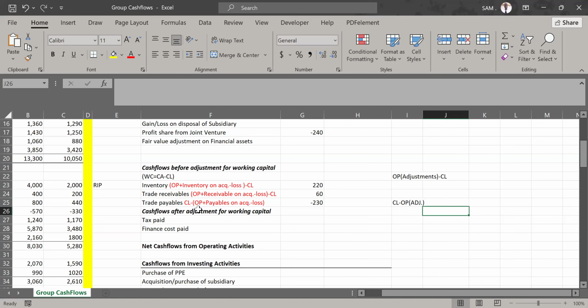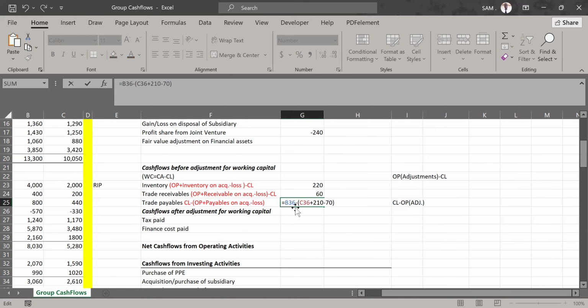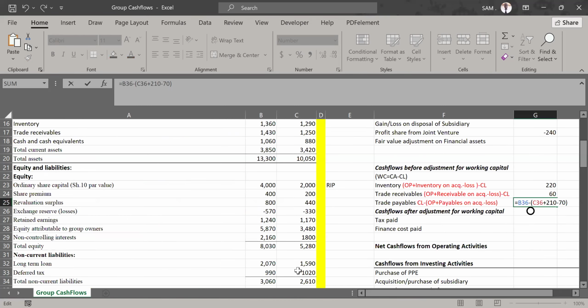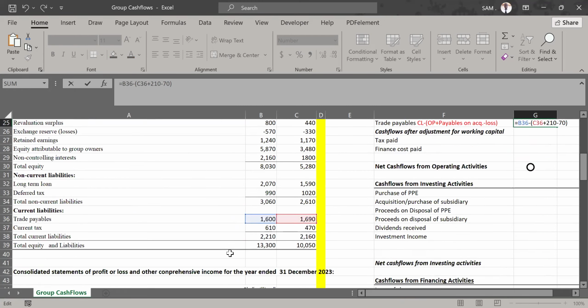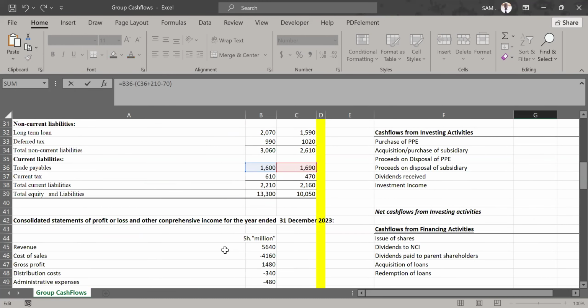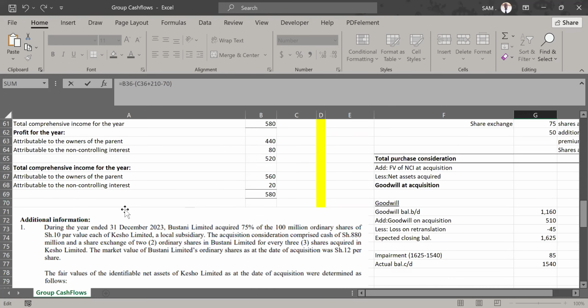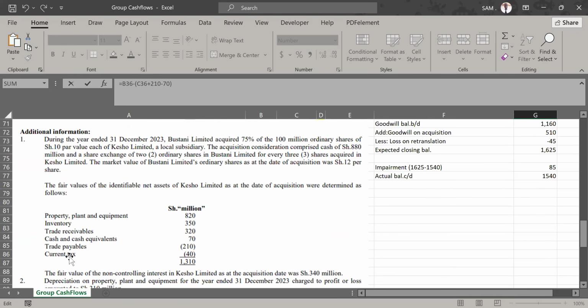So we picked the closing amount of payables, which in our case was the closing amount under the current year 2023. And you can see trade payables closing amount is 1,600. Now that is what we compared with the opening balance, which was 1690, and we make sure we take care of the adjustments. Which adjustments are they? How much of payables did we acquire from the subsidiary? Note 1. Payables acquired from the subsidiary was 210. That's why we added 210 in this formula here.